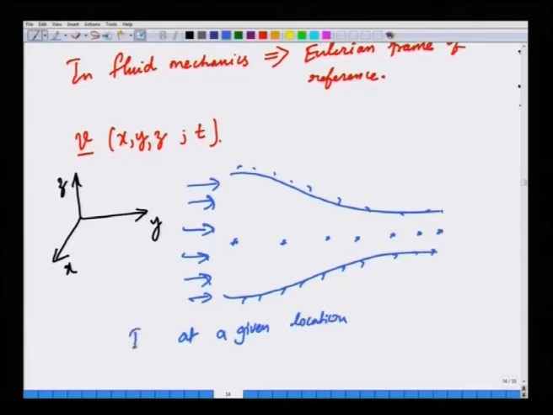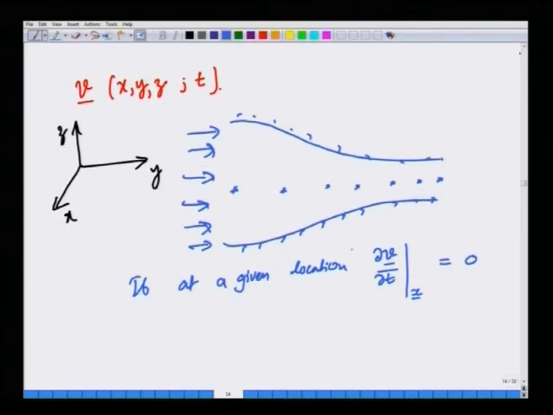if at a given location the partial derivative of velocity is 0, then, within the Eulerian description, this is the Eulerian description of the velocity field, where velocity is given as a function of spatial positions and time. If at a given location the partial derivative of velocity with respect to time is 0, that means that velocity is independent of time at any location x. Such flows are denoted as steady flows.